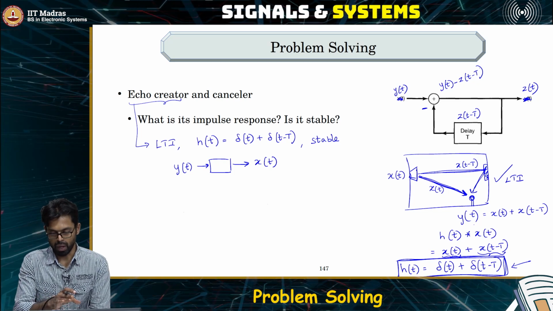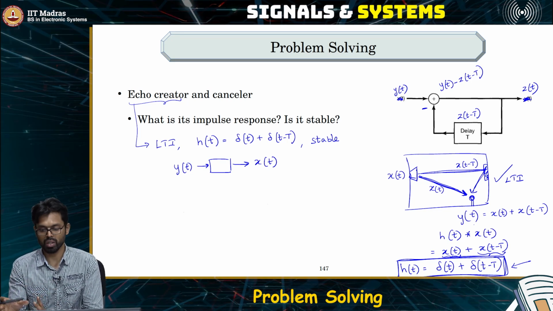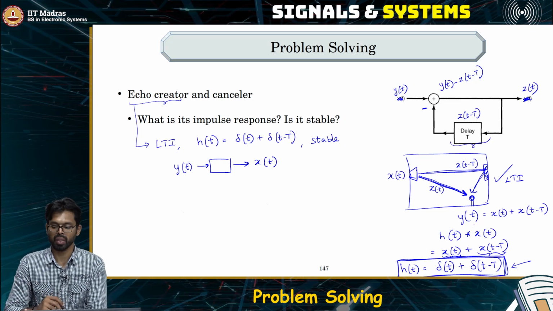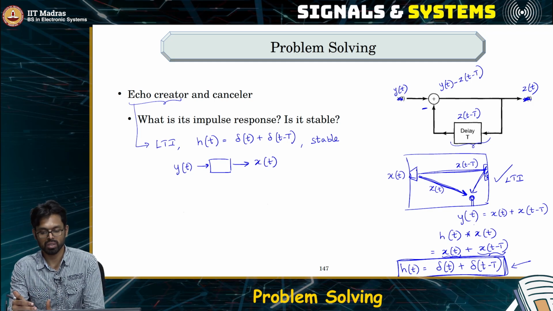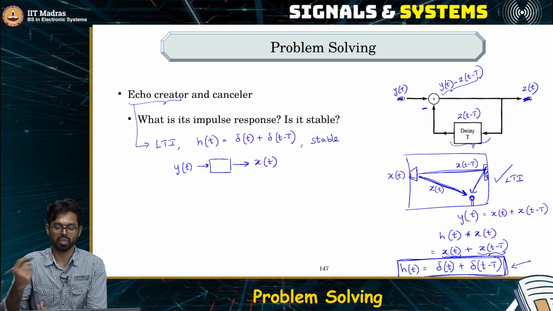So you pass the first capital T seconds as such, then copy whatever that was present in the first capital T seconds, that is this delay element, and then subtract it out with whatever signal that you receive after the capital T seconds. So that is what is happening here. Okay.